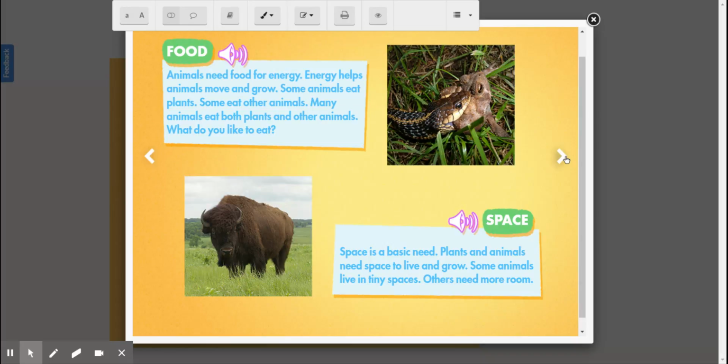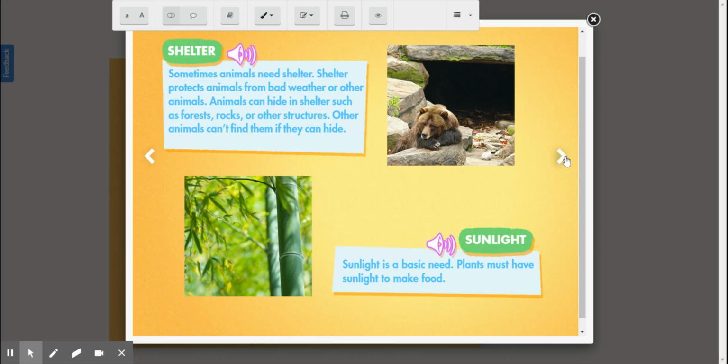Space. Space is a basic need. Plants and animals need space to live and grow. Some animals live in tiny spaces. Other animals need more room. Shelter. Sometimes animals need shelter. Shelter protects animals from bad weather or other animals. Animals can hide in shelter, such as forests, rocks, or other structures. Other animals can't find them if they hide. Sunlight is a basic need. Plants must have sunlight to make food.